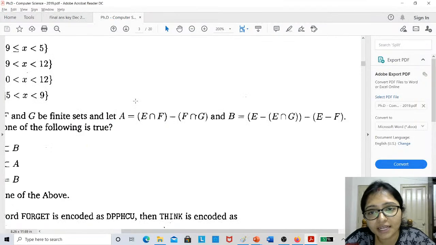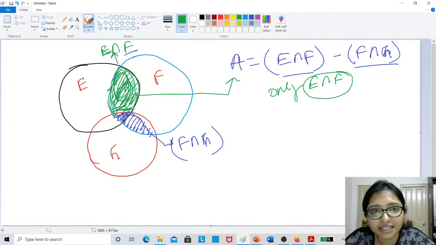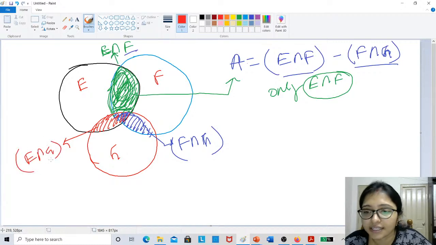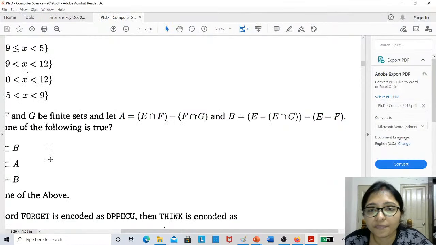So for the B, it is telling that we have E intersection G. I am taking the red color for E intersection G. This red area is E intersection G, right? Now the next one is E minus E intersection G.